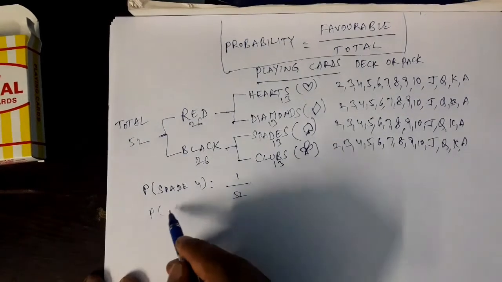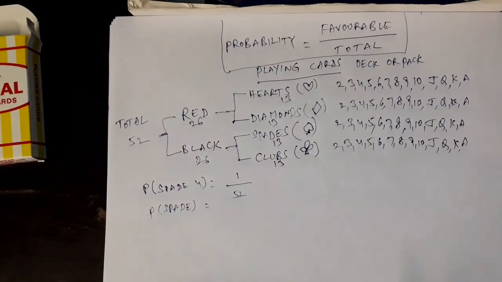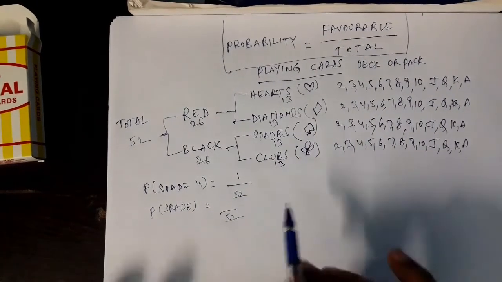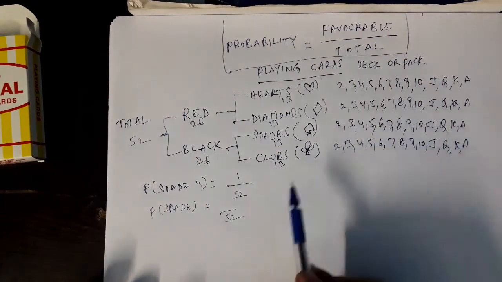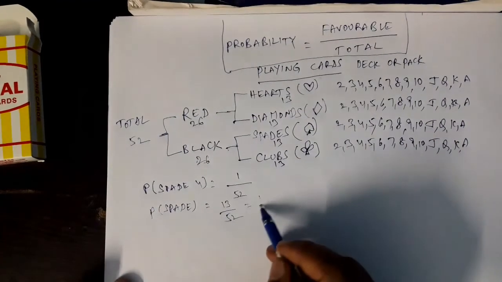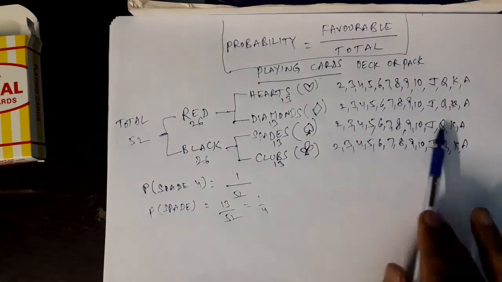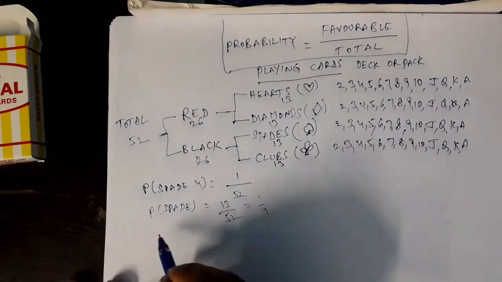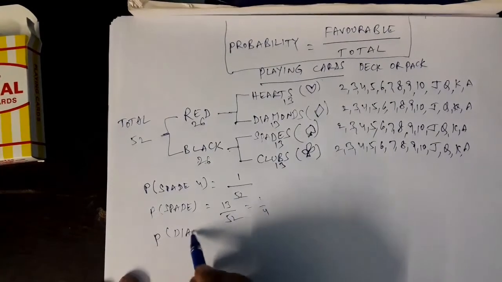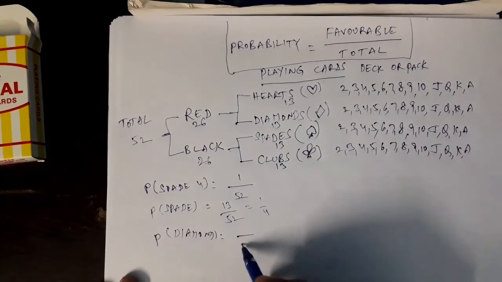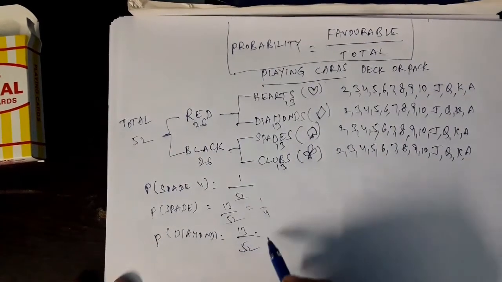You tell me, what is the probability for a spade card? Of course, denominator is 52. How many favorable? How many are spades? 13 cards. 13 are favorable, so 13 is in numerator. 13 by 52, of course 1 by 4. You tell me, what is the probability for getting a diamond card? Denominator is 52. Numerator, 13. 13 by 52, that is 1 by 4.